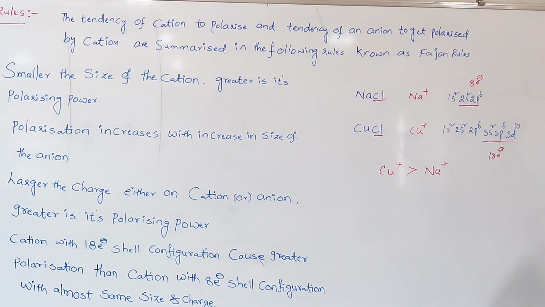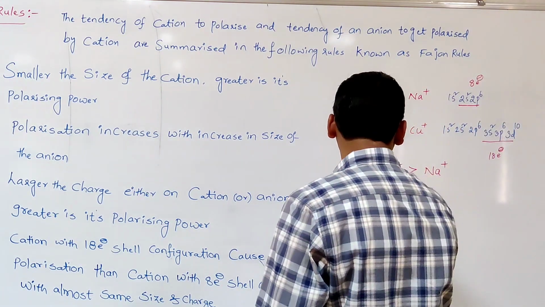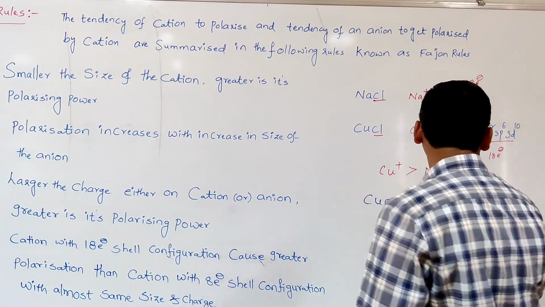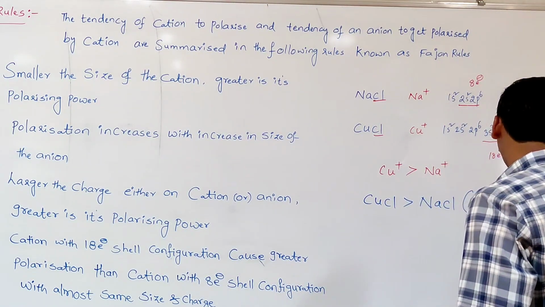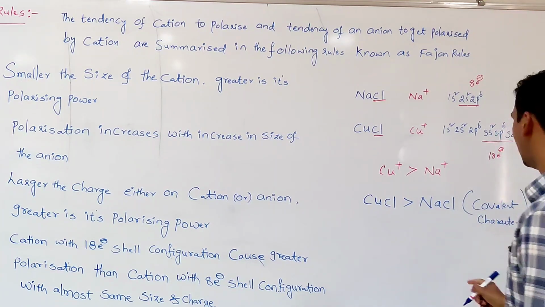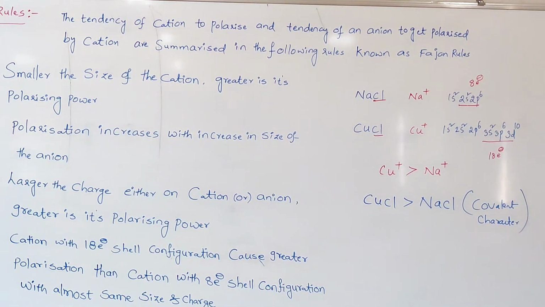More polarizing power means more covalent character, less ionic character. That's why copper chloride is more covalent in character than sodium chloride. Whereas in ionic character, sodium chloride is more ionic than which one? Copper chloride. Because the Cu+ ion has more polarizing power than which one? The Na+ ion, in copper chloride and sodium chloride respectively.